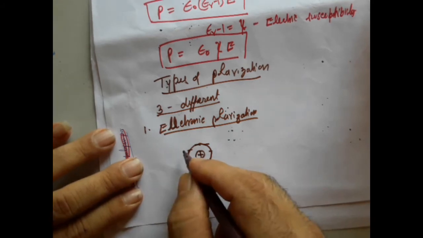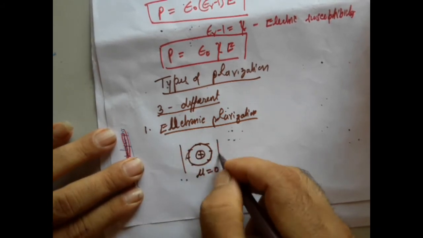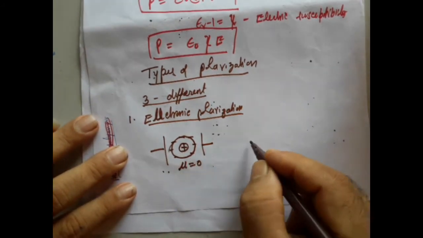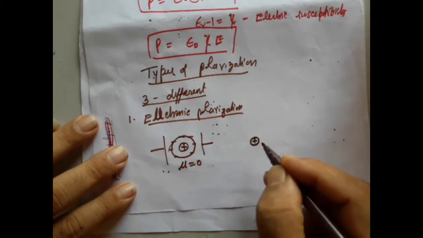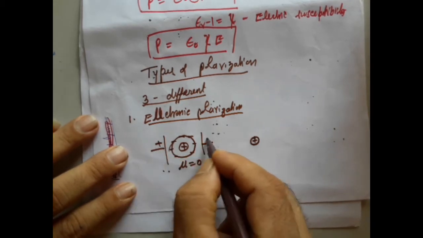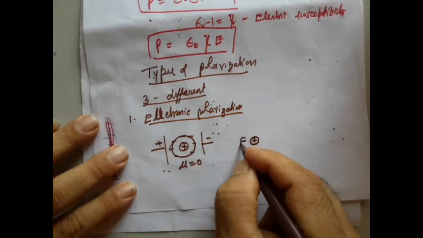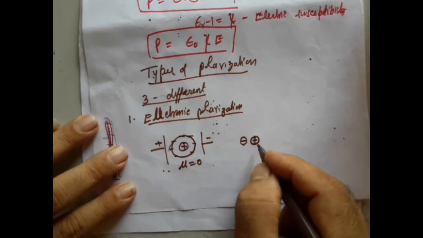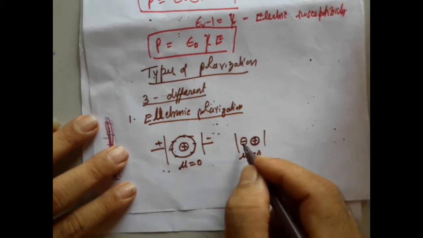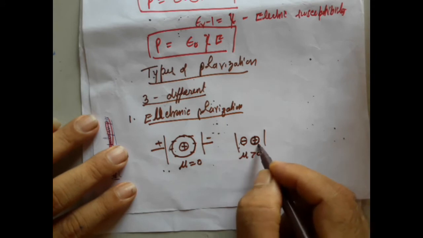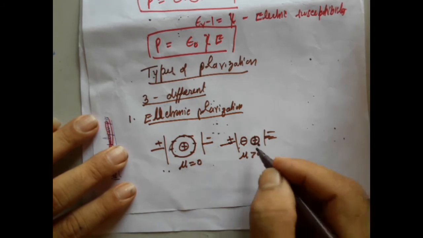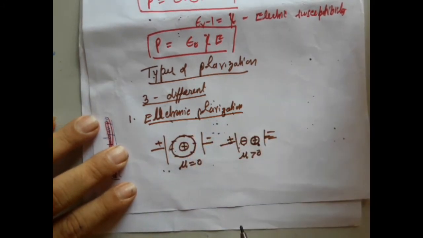But when the same material is subjected to a strong electric field, the positive nucleus is slightly displaced, and all these electrons move around such that there is a net drifting of the electrons. Therefore, the positive and negative charges are going to separate only in the presence of an electric field. This kind of polarization of the electronic charges in the presence of the electric field is what is called electronic polarization.